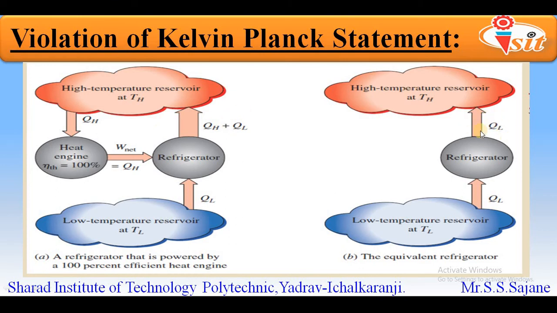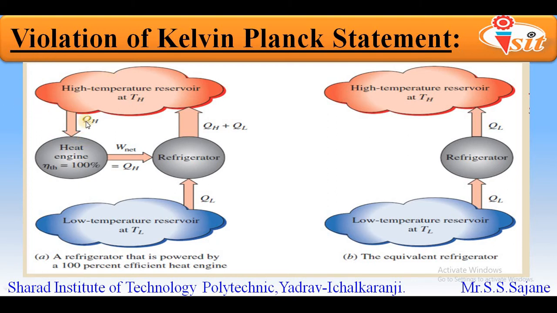Now someone of you will ask what we are going to do about that horizontal arrow. If we combine these two devices, the heat engine and refrigerator, then clearly you can see that one QH is going in upward direction, whereas one QH is coming in downward direction. As a result of these opposite directions, the QH will be totally eliminated from the system.